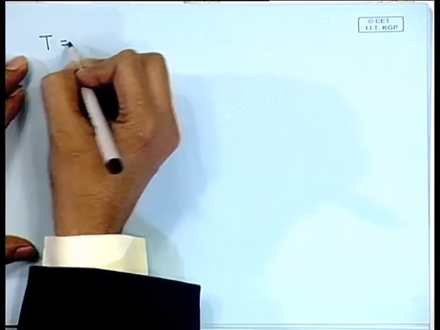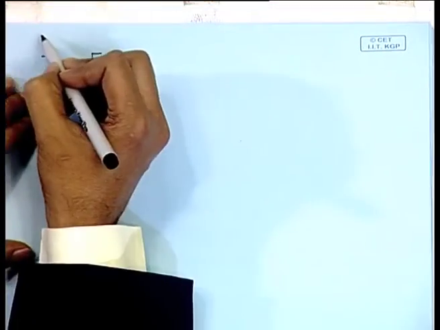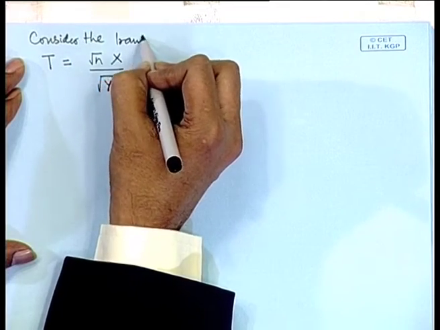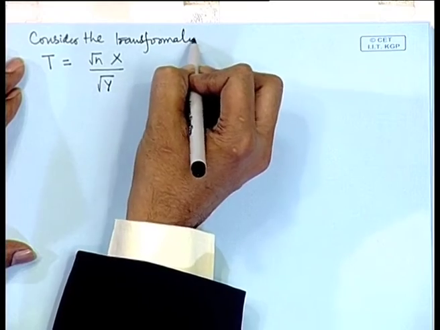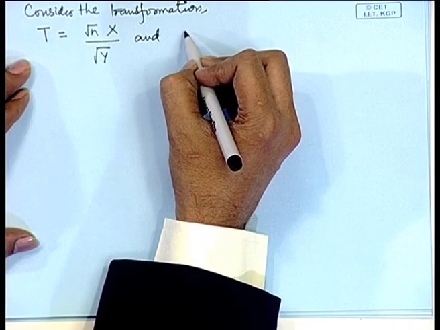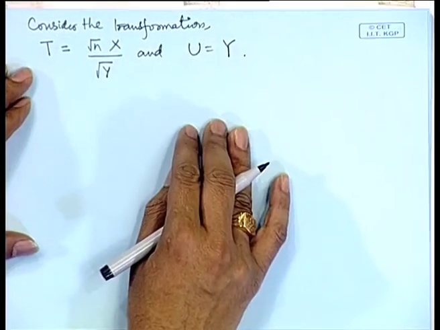So, now we are considering the transformation t is equal to root n x by root y. So, let us consider this transformation. The second variable we can consider as, say, u is equal to y, because we have to consider a one to one transformation, or at least the number of variables should be the same, so that we can find the joint density and then integrate out the undesired variable.